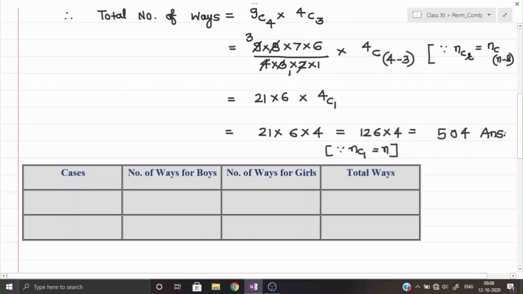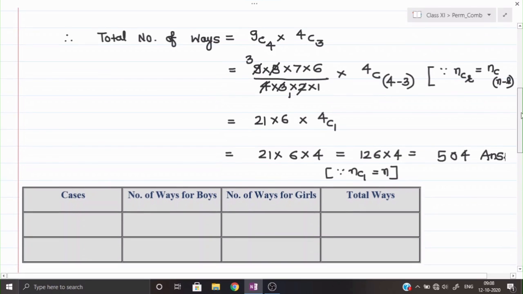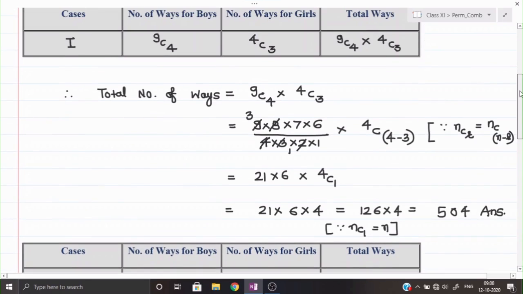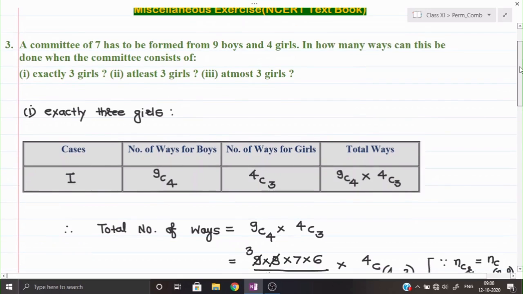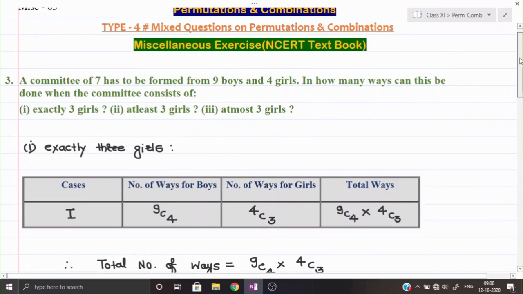Once you can check the calculation, okay. If it is required to make any correction, we can make it. So this way we can select the 3 girls and the remaining persons will be the boys. Now the important thing is coming now. This first part is just a rehearsal that we are doing the questions of combination, and such kind of question already we have finished in the exercise 7.4.